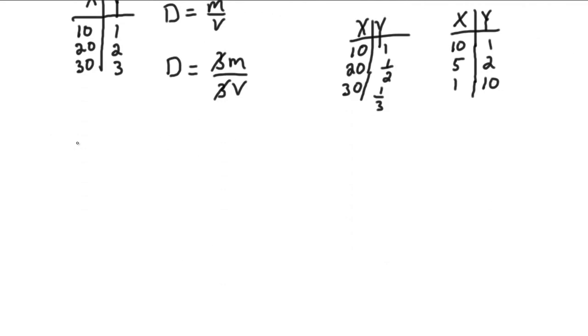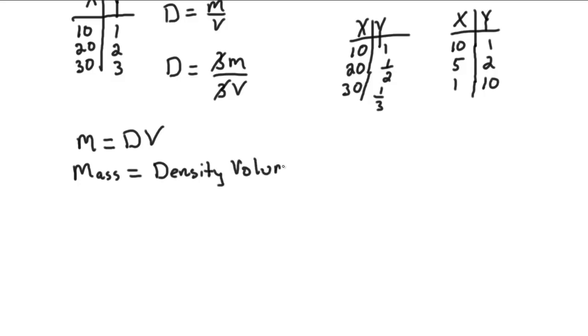One of the things that's also useful is going back to the concept of a slope. And let's use this. Mass is density times volume. Now, I'm going to write it again, but I'm going to write it out in words, and I'm going to do this for a specific reason. That is because I want to think about placing this in a graph.